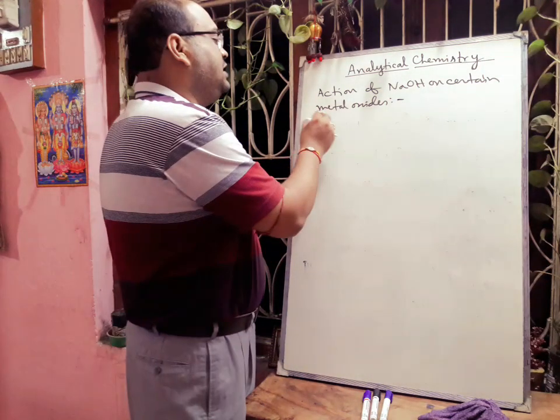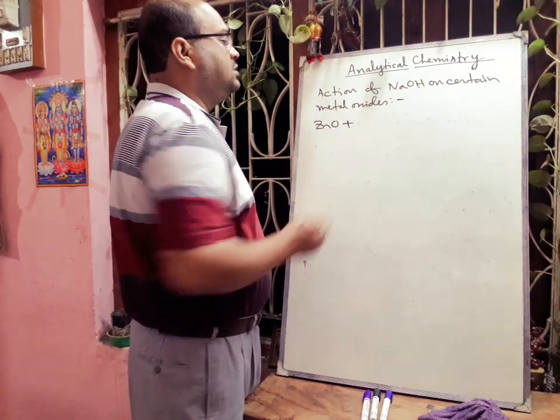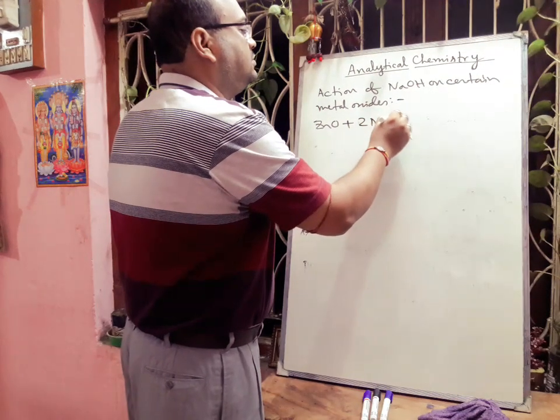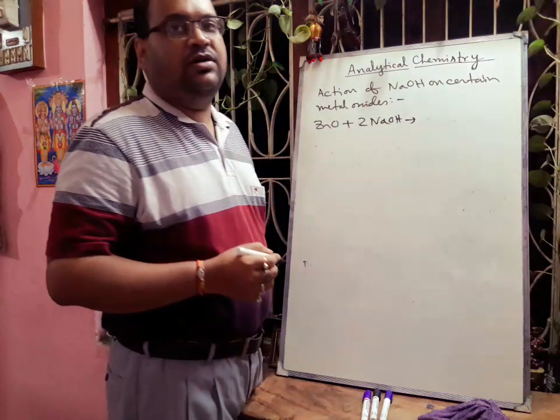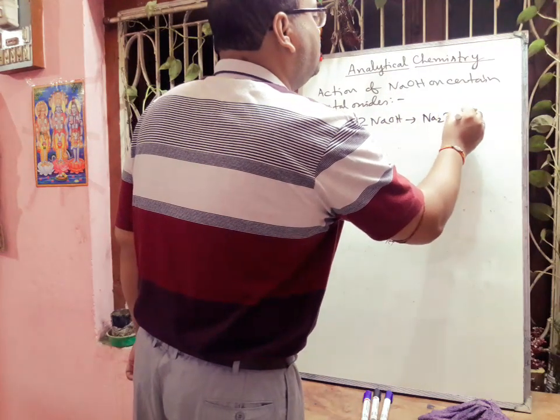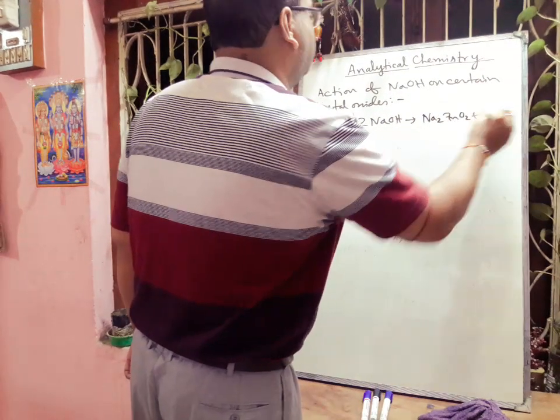So, if we take zinc oxide, that will react with sodium hydroxide solution, and there will be formation of sodium zincate, Na2ZnO2, plus H2O.